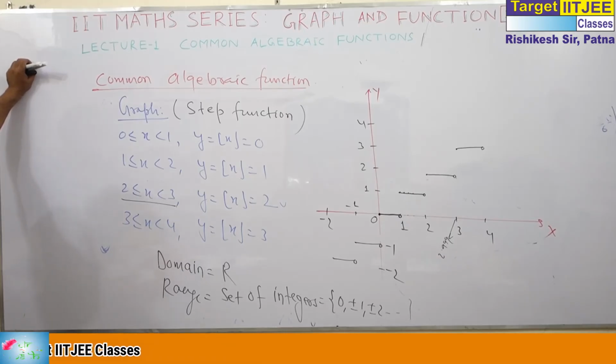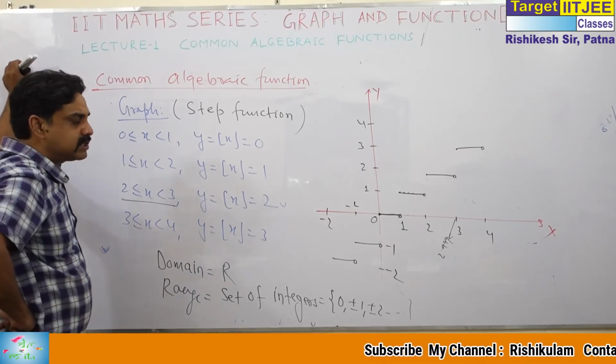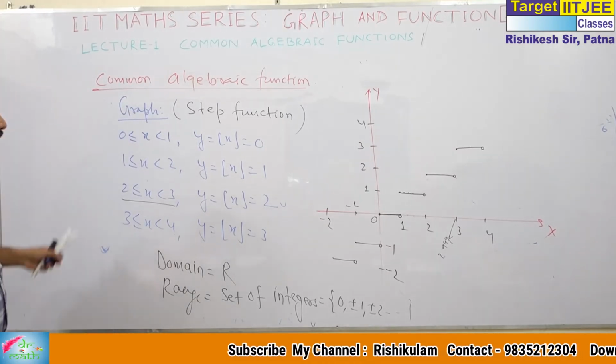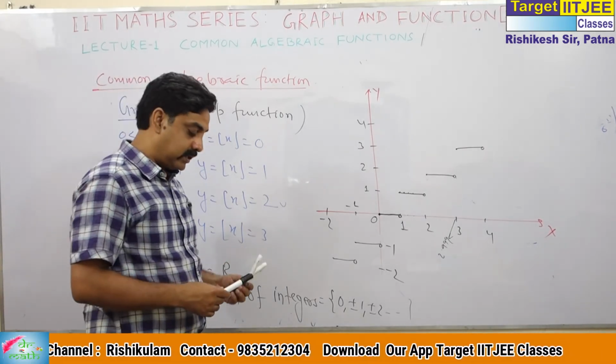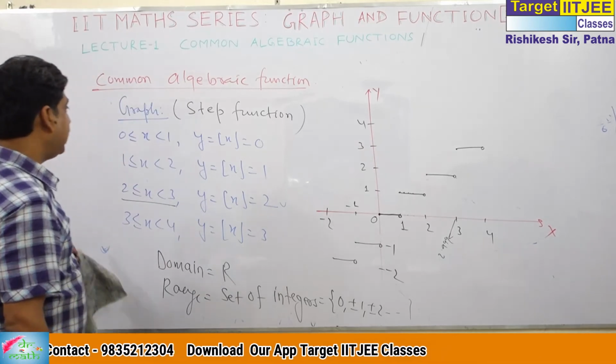This is the graph of the greatest integer function, one of the most common functions. It has many properties, which I will deal with in one full class. But today I am doing common algebraic functions.